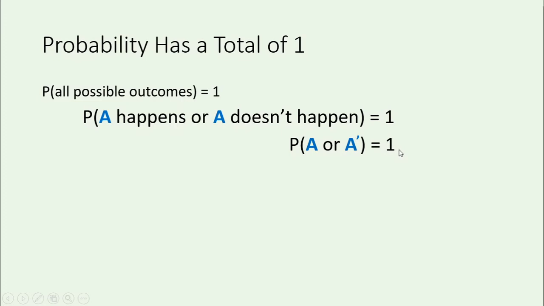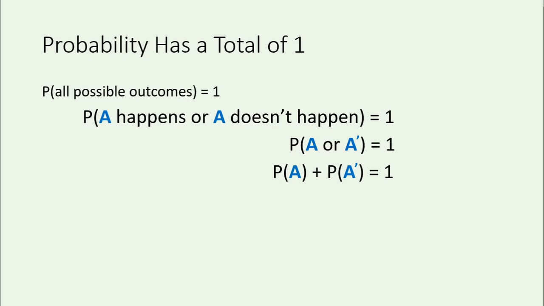And of course, we know the OR rule. The probability that something happens or doesn't happen, they're mutually exclusive events, so I can add them. Whenever it's or, we add. So probability A plus probability not A needs to add to 1.